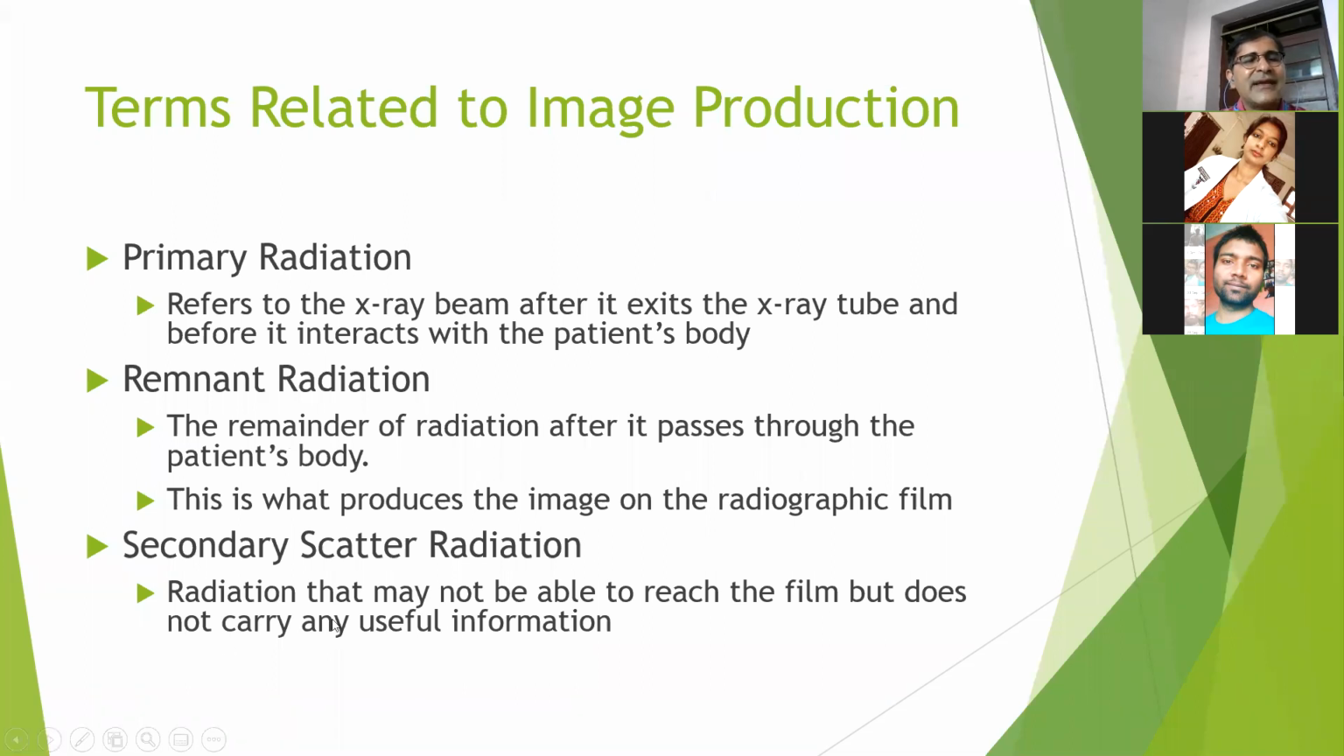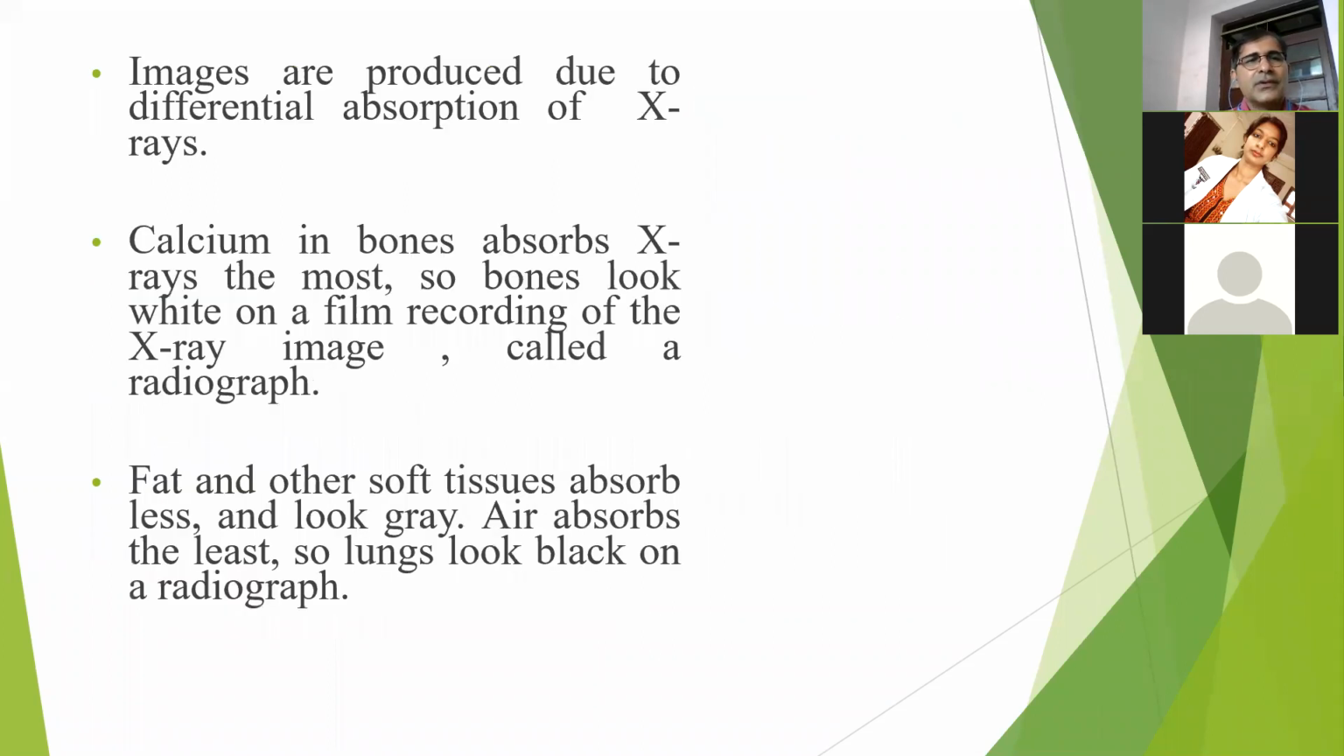And the next one is secondary scattered radiation. Scattered radiation we will study later on. A scattered radiation is nothing but X-rays that travel in a straight line, but after interaction with the body, get deviated from the straight line. That is scattered radiation. Scattered radiation is of no use, rather it deteriorates the quality of the radiograph.